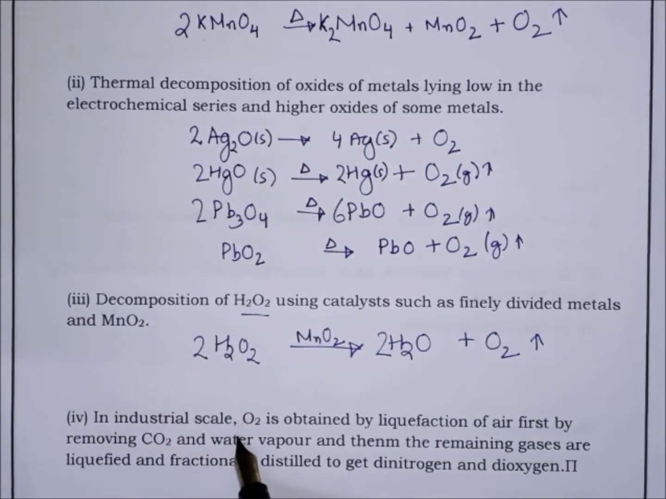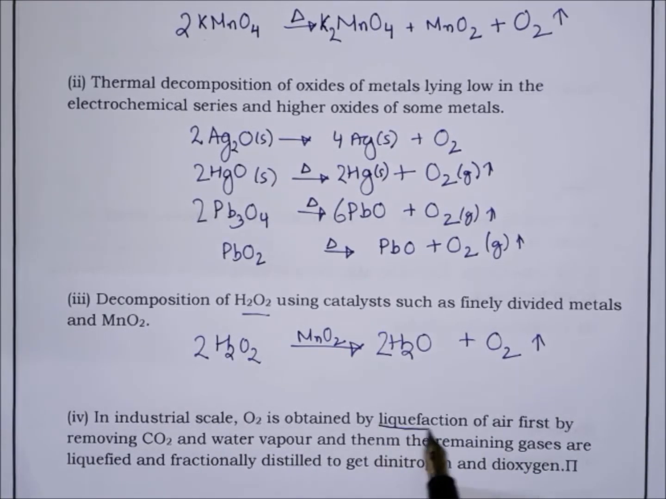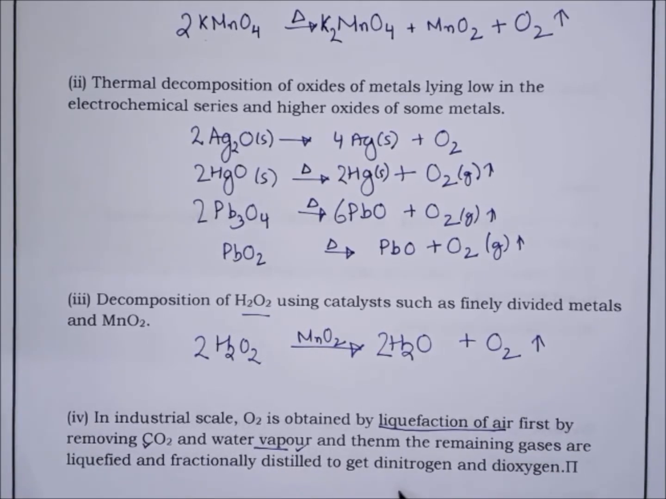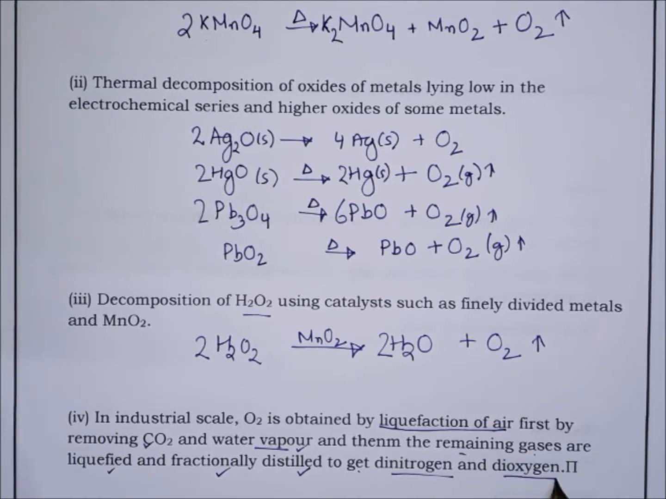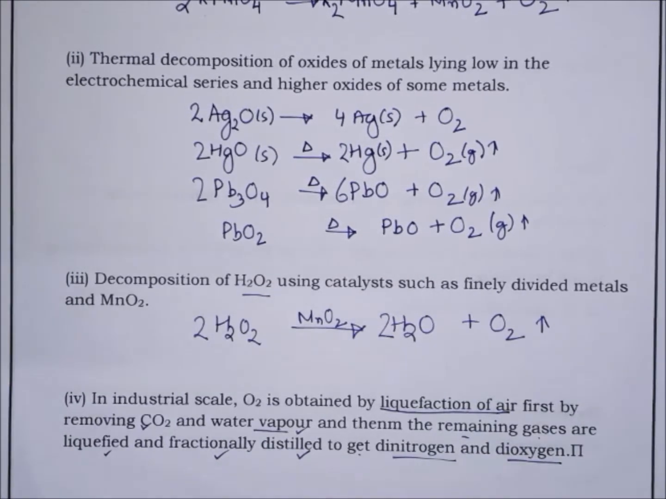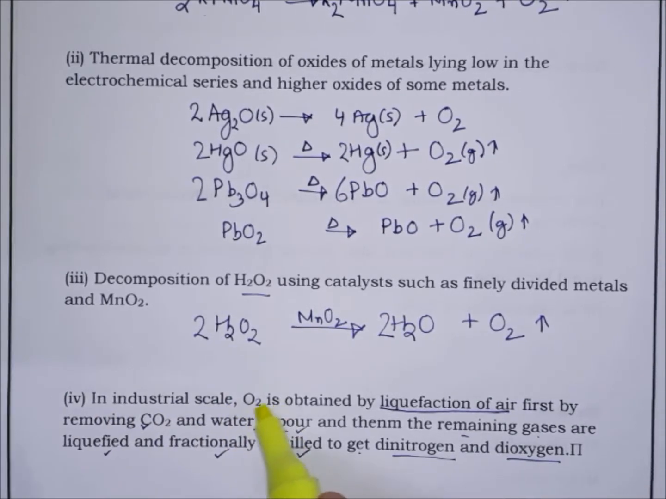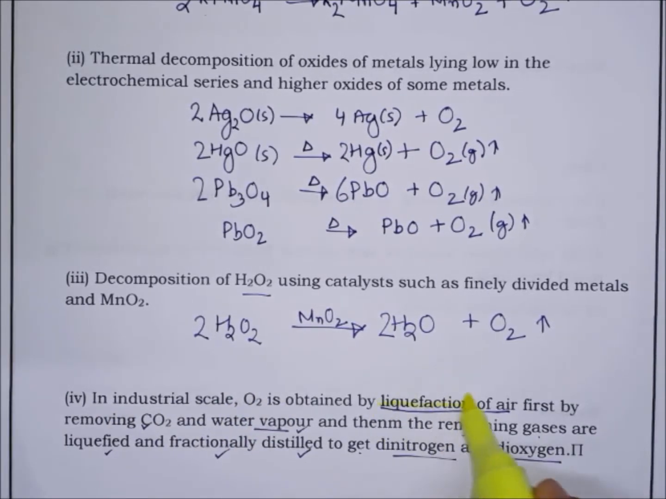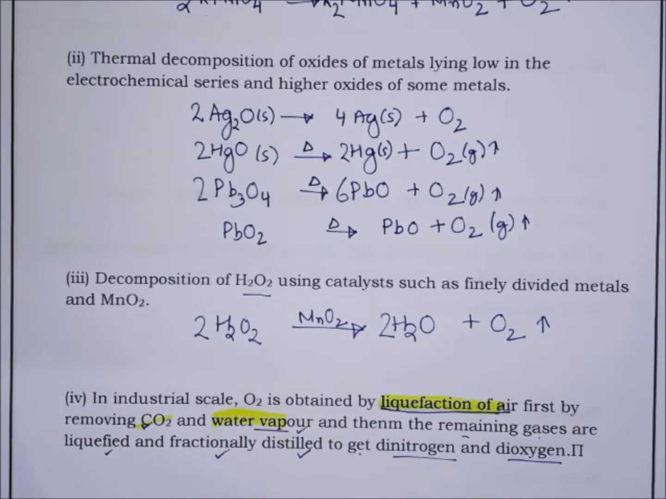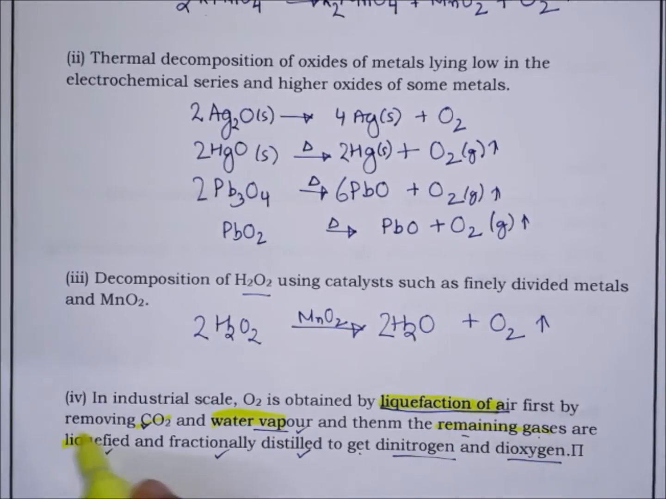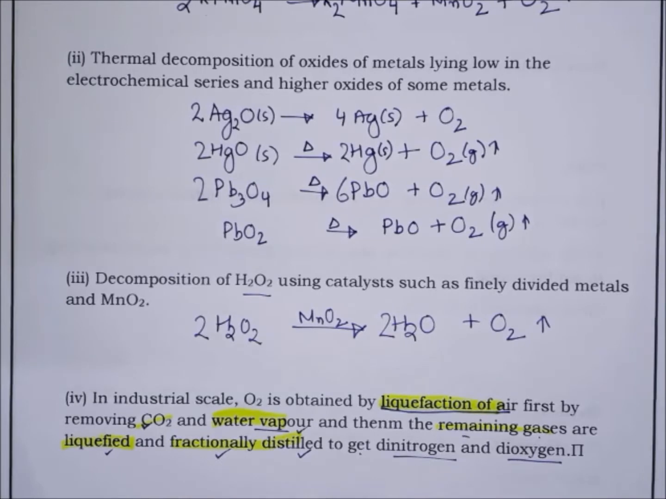On an industrial scale, oxygen is obtained by liquefaction of air. First carbon dioxide and water vapor are removed, then the remaining gases are liquefied, then fractionally distilled to get dinitrogen and dioxygen.